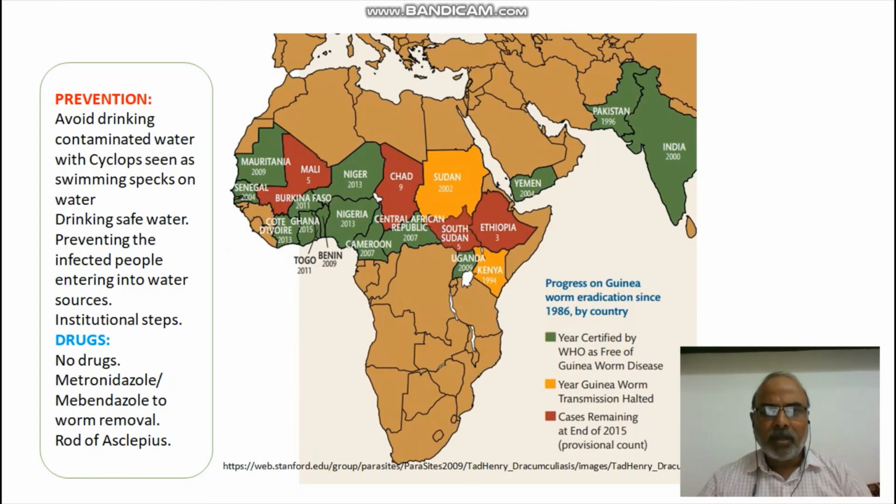The very important thing we need to educate people about is that they have to take only filtered water. So when all these sophisticated instruments are not there, even cloth-filtered water can, to some extent, prevent the infection of the disease. That is also very, very important.